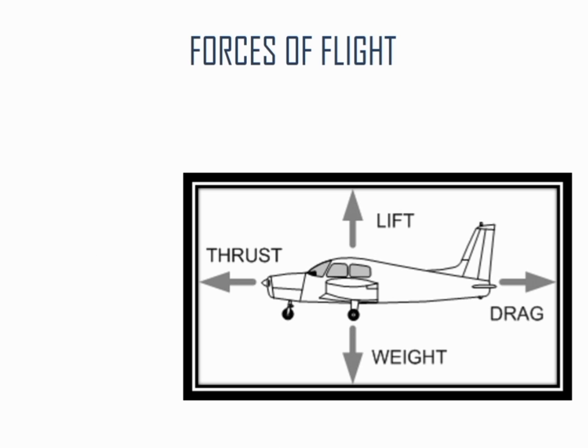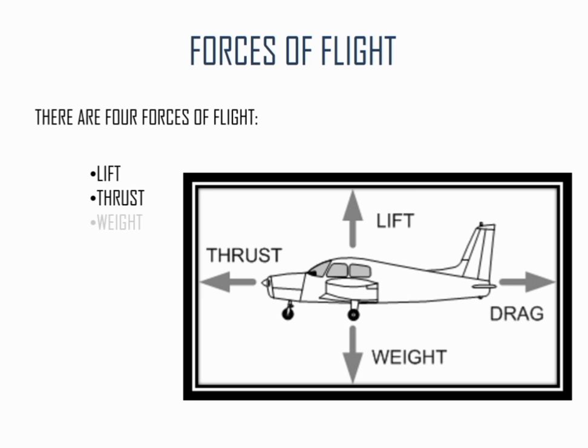Forces of flight. As you can see in the picture, there are four forces of flight which act on an airplane. First is lift, which acts upwards, then thrust, which acts forward, weight, which acts downwards, and drag, which acts backwards.